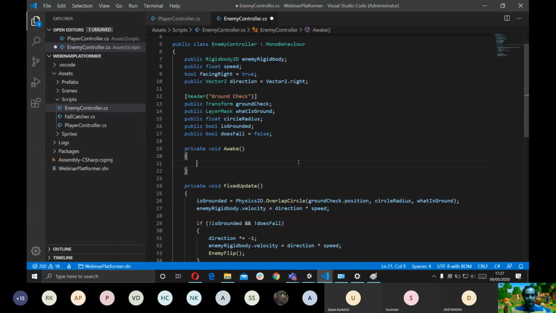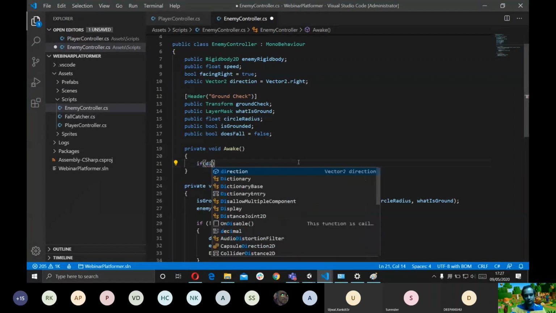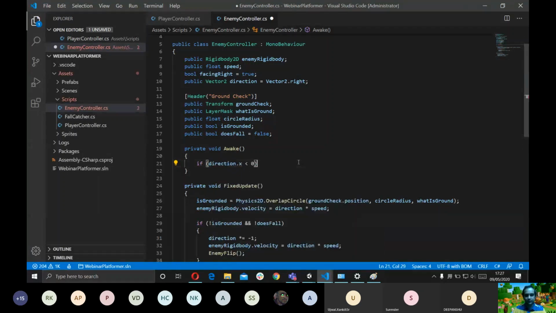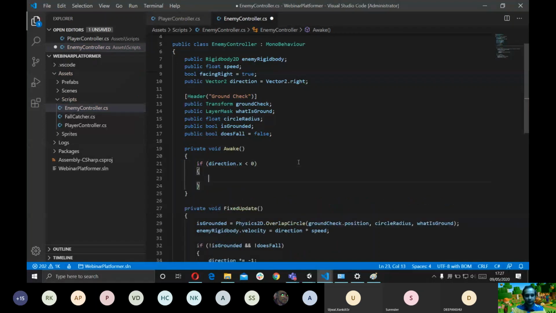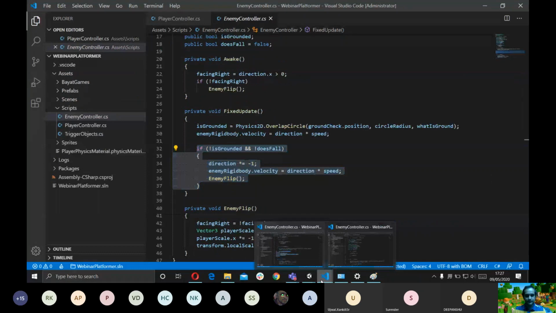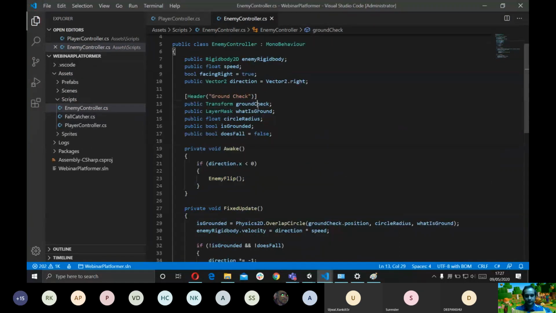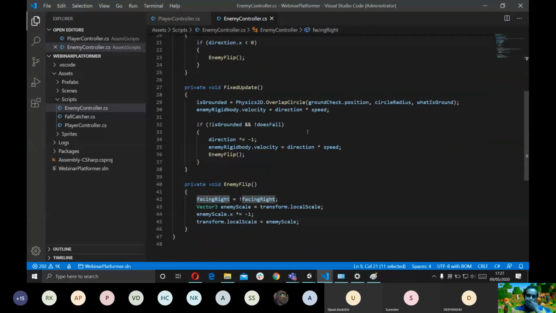I'm going to say if direction.x is less than 0, which means the direction that we've given the enemy to move in is less than 0, I'm going to call enemy flip.